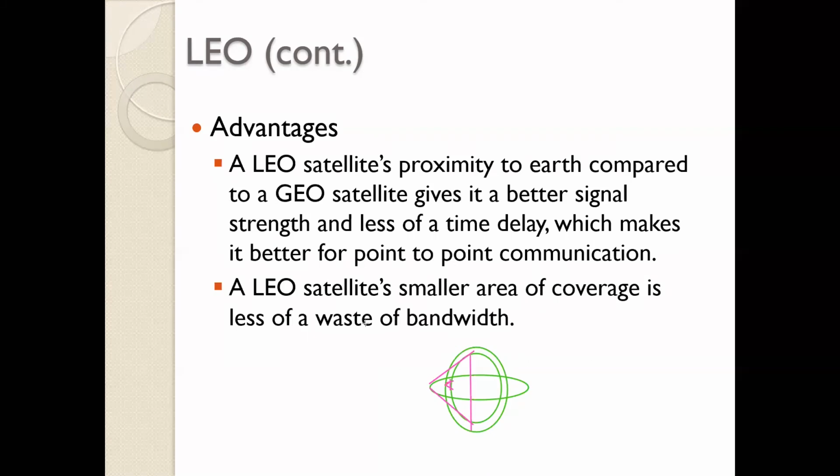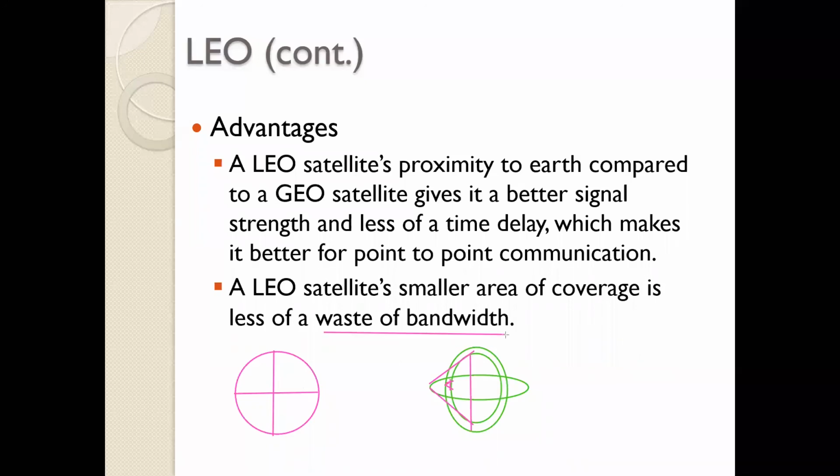Is the point clear? Basically you must be aware of the cell concept. You have one frequency allocated for each cell, right? One frequency here, one frequency here, and one frequency, one frequency. But if this whole area is coming under one satellite, I cannot have frequency reuse and I have to allocate the whole bandwidth to all the users in that particular area, and therefore there is a lot of wastage. But when I have a satellite which is only covering this much area, I can again use the same frequency when I come to this area, and therefore a new bandwidth is not required.